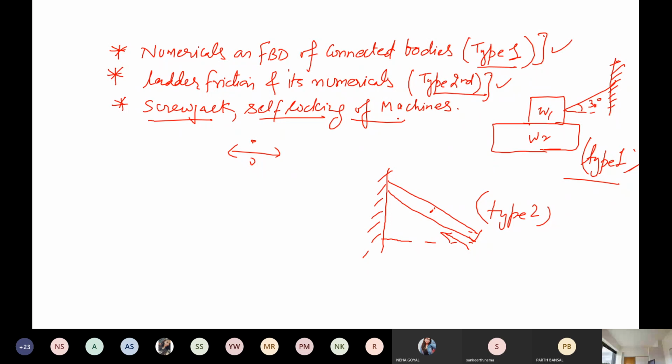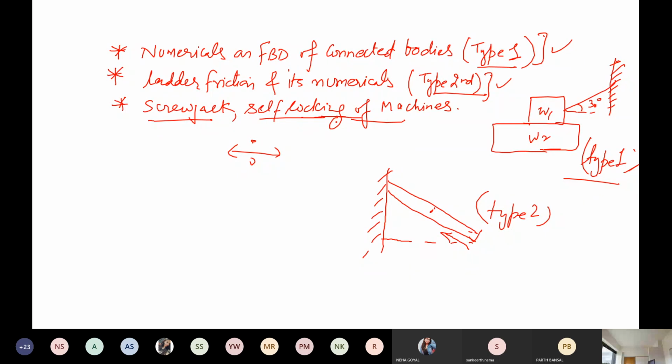This is the device which is used to lift heavy loads, and here the example is a car. If you ask me what is self-locking, it is a condition when the load does not come down on its own after the removal of effort.